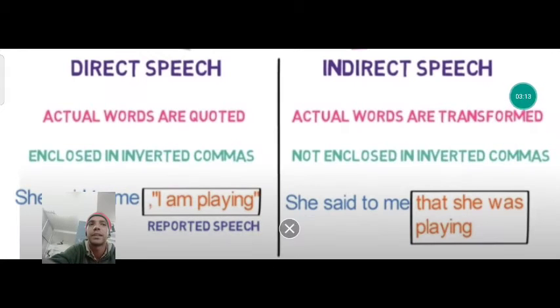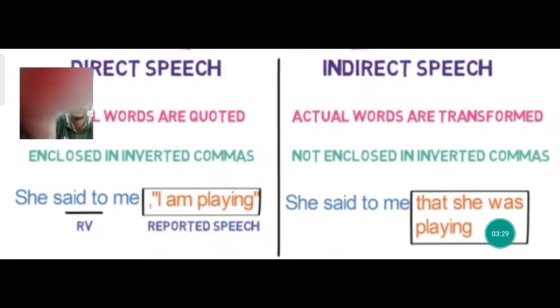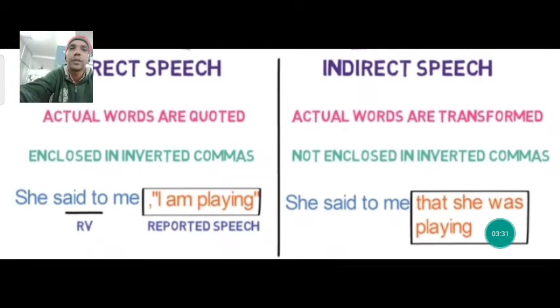Now we can see, children, some differences between direct speech and indirect speech. These are the important points which we all should know. First, actual words are quoted, enclosed in inverted commas. It means the actual words of the speaker have to come in double inverted commas.